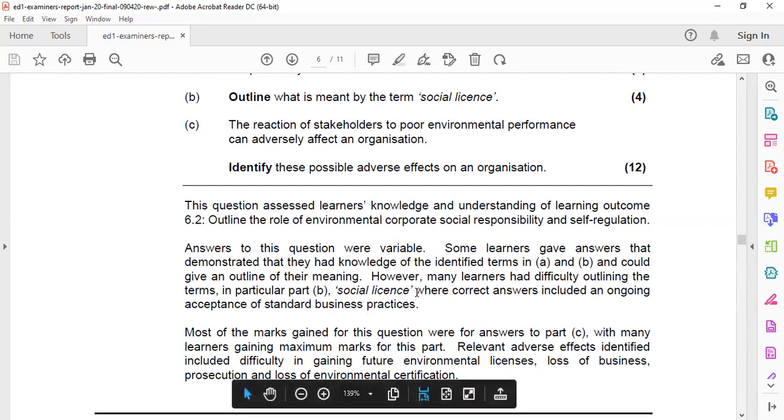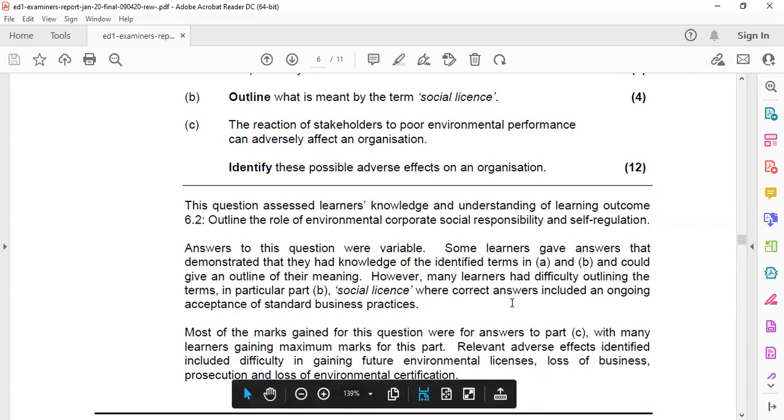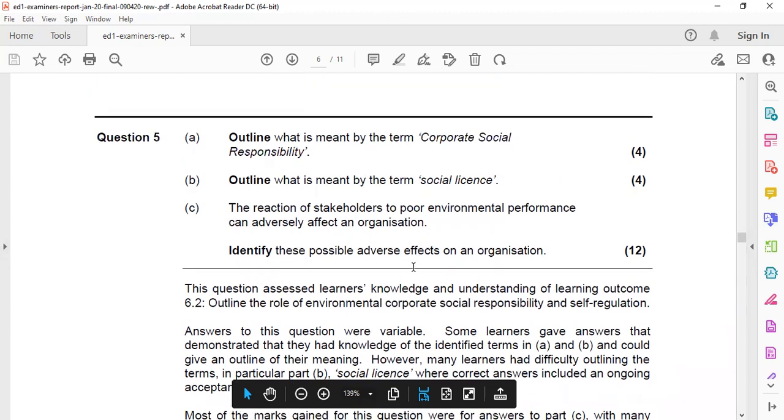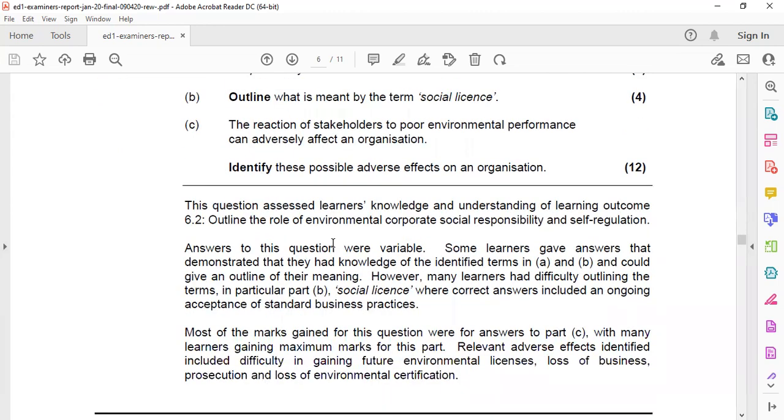If the public is okay, not making any complaints or nuisance complaints, and the newspaper is not noting down pollution caused by the company, then there is social silence, which is the correct answer for ongoing acceptance of standard business practices. So the company is doing business in a healthy way. That means there will be no issue in the social sphere, so that means the company has a social license.